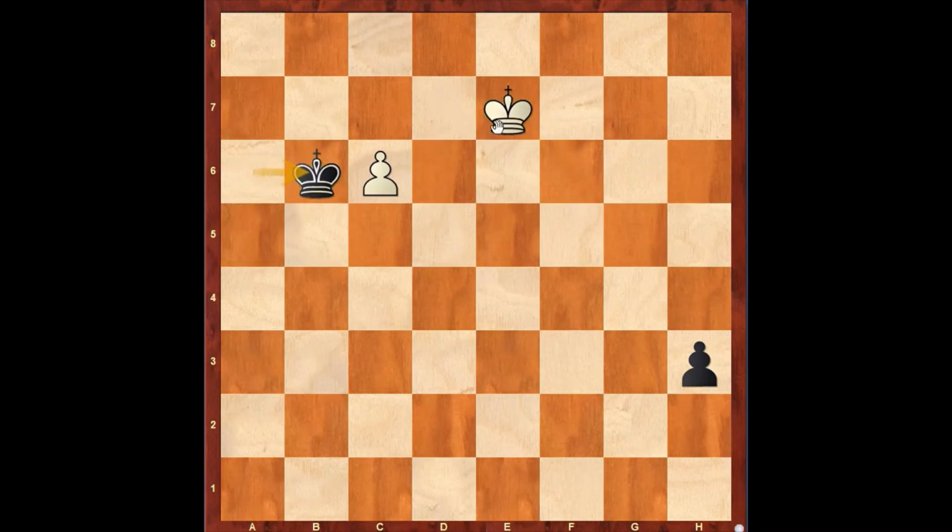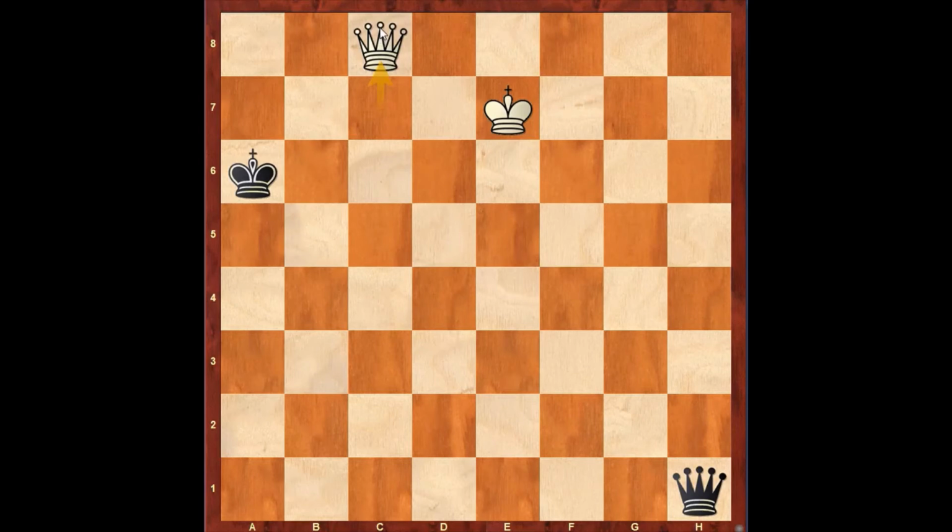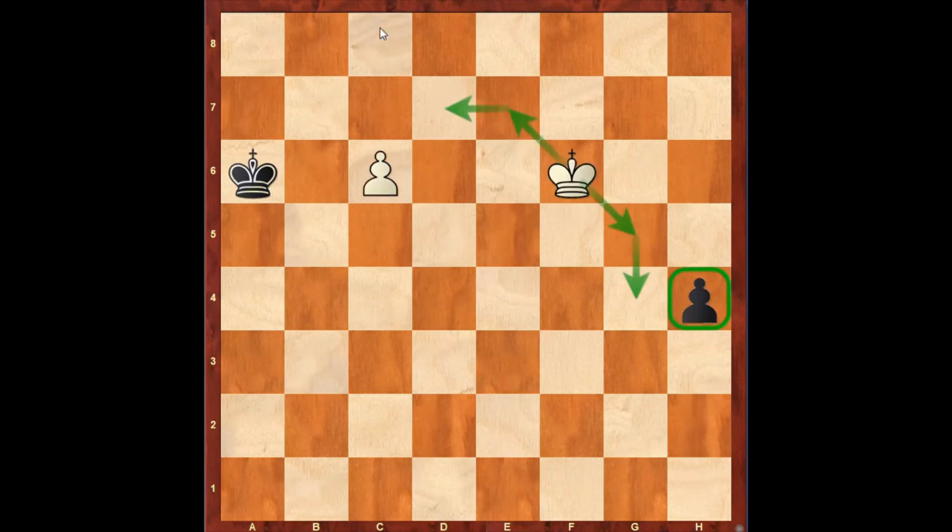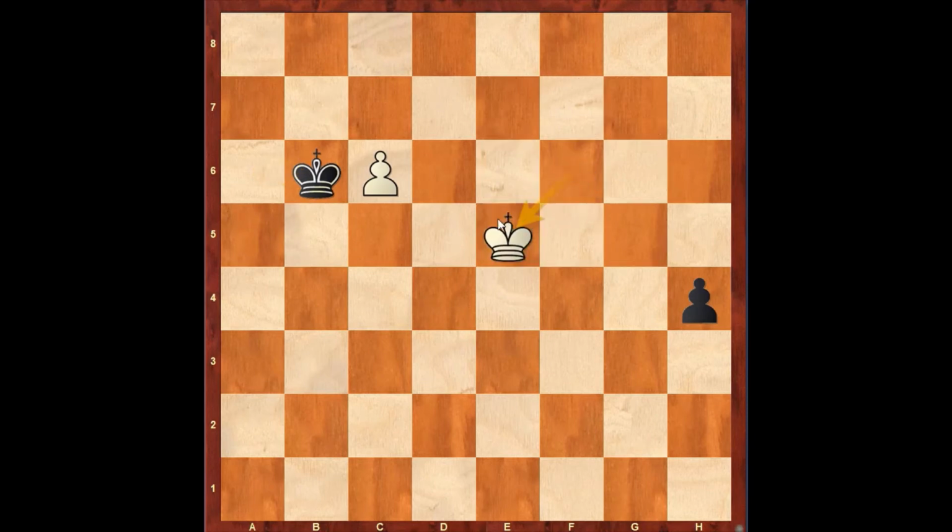If king b6, king d7, and now both the pawns are promoting. If h2, c7, and both the pawns are queening at the same time. Hence, black's only try is king to b6, and now white plays another beautiful move, king to e5.